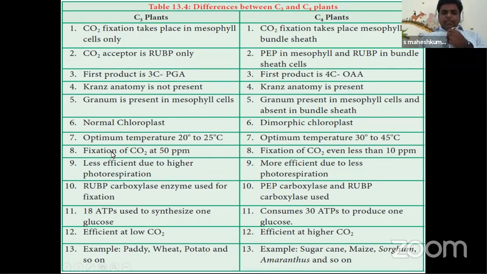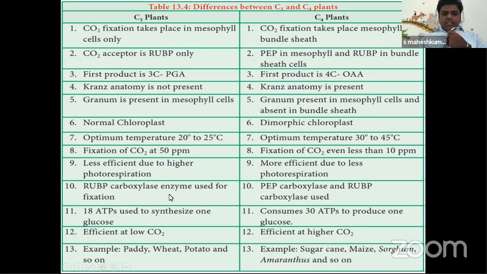In C3 plants, the fixation of CO2 occurs at 50 parts per million. But in C4 plants, the fixation of CO2 occurs at less than 10 parts per million. The next is that C3 plants are less efficient due to higher photorespiration. Means in C3 plants, photorespiration occurs. That's why they are less efficient at producing glucose. But in C4 plants, there is an adaptation, the Kranz anatomy. They are more efficient and have no photorespiration compared to C3 plants.